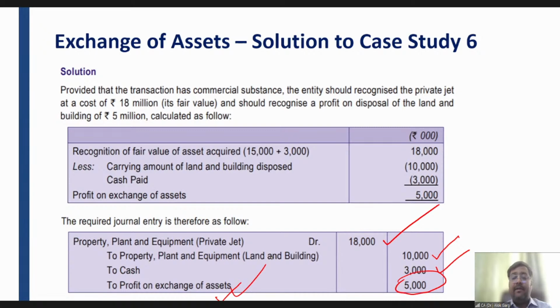In the next class we will complete Ind AS 16. And of course, I am telling you how it is similar to Ind AS 38 as well, so that when you read Ind AS 38, you will find that there is a revision of Ind AS 16, as some 30-40% of the topics of Ind AS 38 you have already covered in Ind AS 16, right?